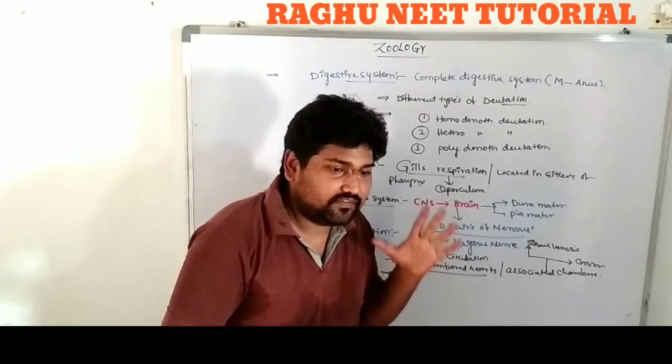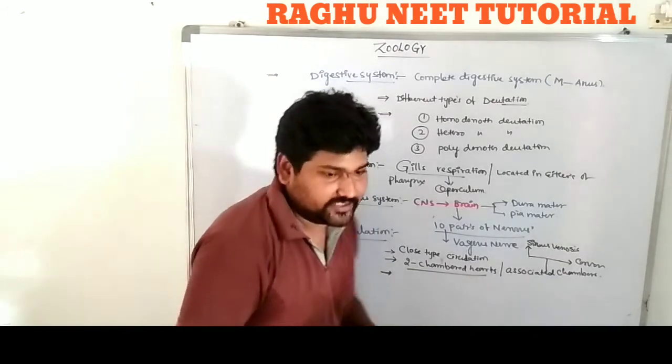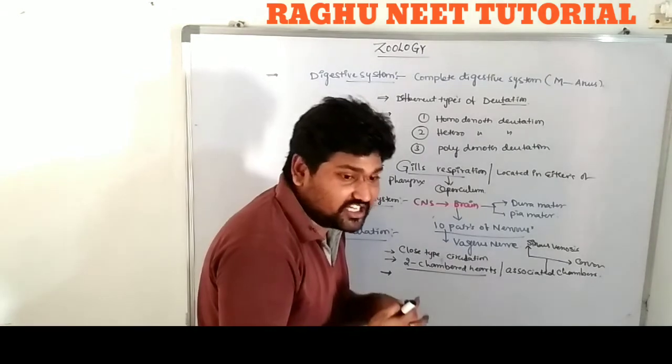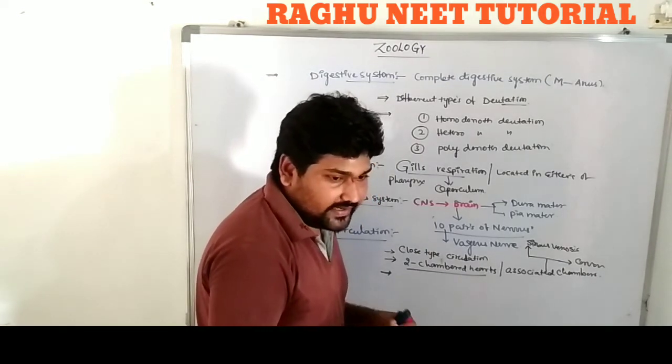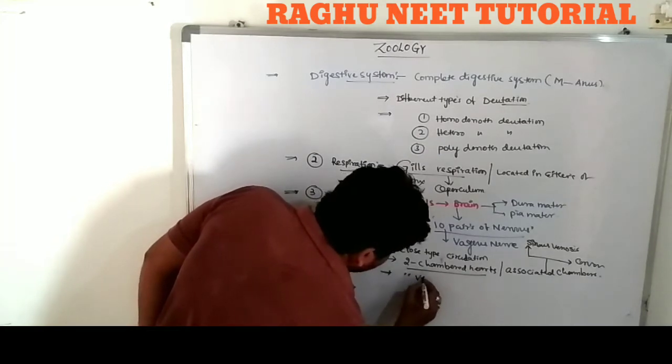So this type of heart is called a venous heart.